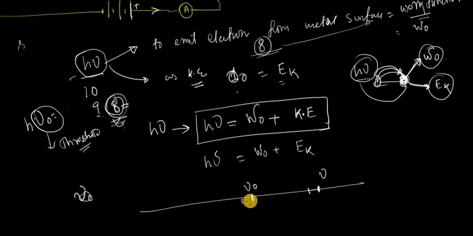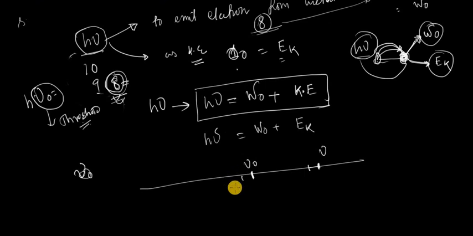If you expose your metal surface to radiations having frequency nu 0, what will happen? When nu is equal to nu 0, then your kinetic energy becomes equal to 0.